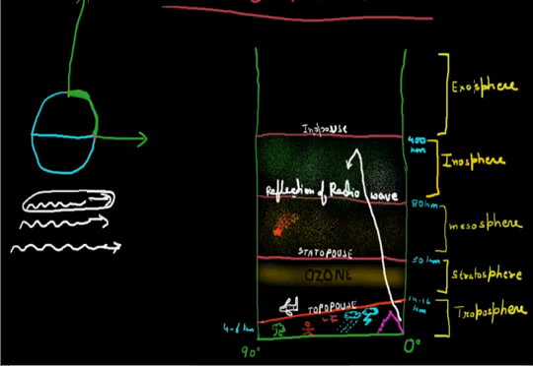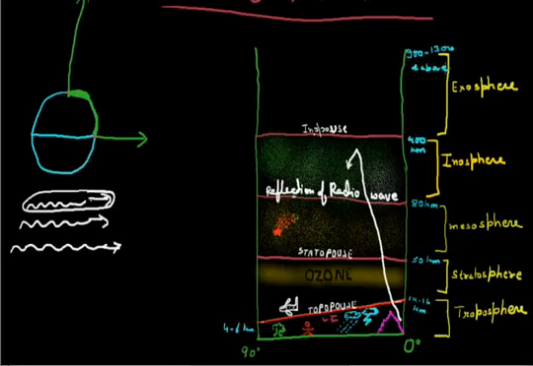Actually, if we ask about the upper limit of the exosphere, then we find a lot of difference between different geographers. Few geographers say the upper limit is 900 kilometers, some say 1000 kilometers, some say 1100, 1200 to 1300 kilometers and above.